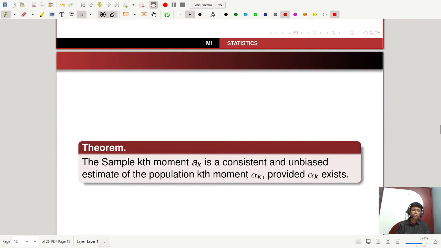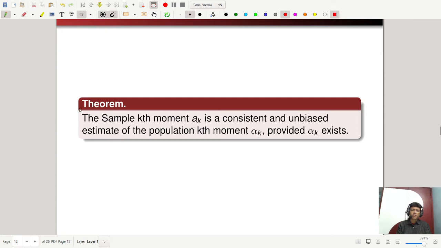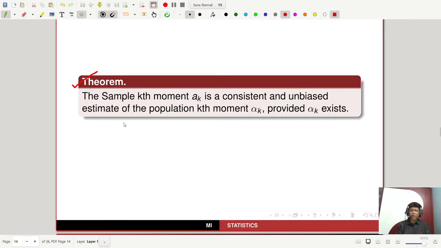Next, I will prove another theorem. This theorem is similar to the previous one, so I will not prove this one. The sample kth moment, denoted a suffix k, is a consistent and unbiased estimate of the population kth moment alpha k, provided alpha k exists. So a k is a consistent estimate and an unbiased estimate of the population kth moment alpha k. You have to prove it similarly. This is for your assignment. You can do it by yourself.